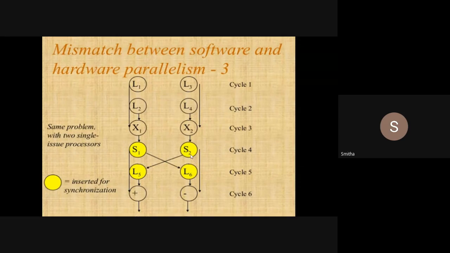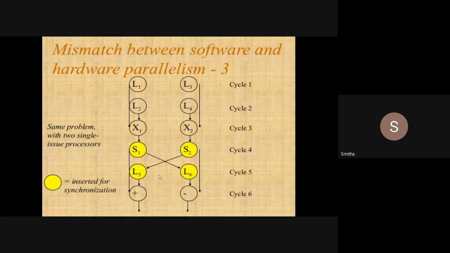After communicating, processor 1 wants the value of X2 and processor 2 wants the value of X1, so I need 2 more load instructions. Using L5, I will load X2. Using L6, I will load X1. So 4 extra instructions are inserted here in order to synchronize between the processors.